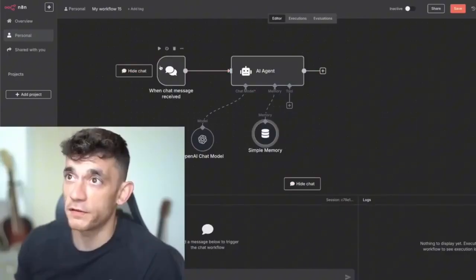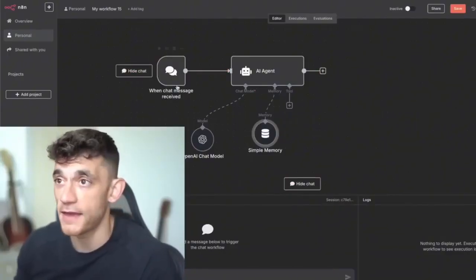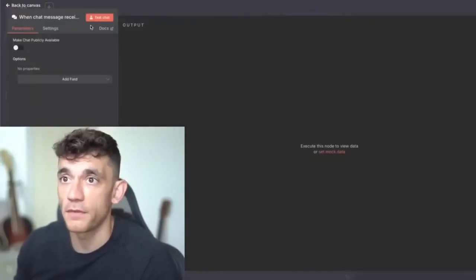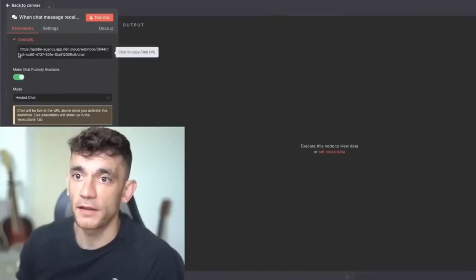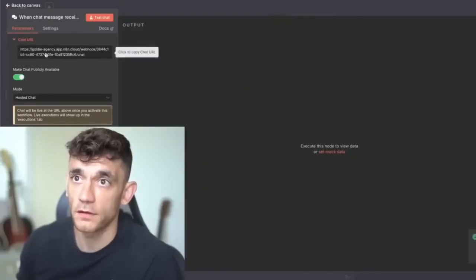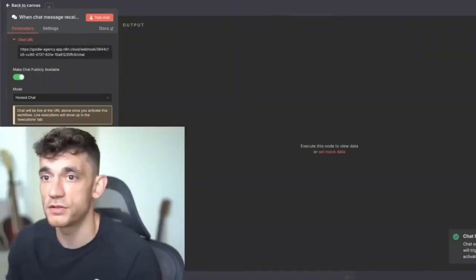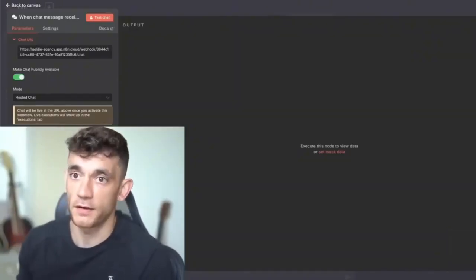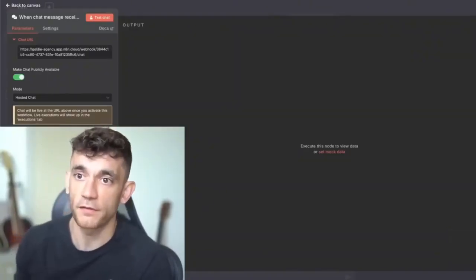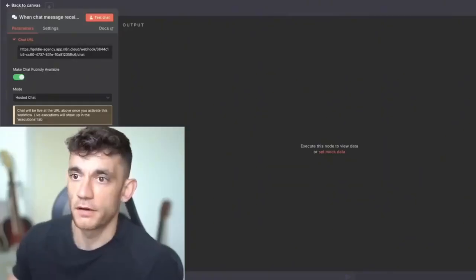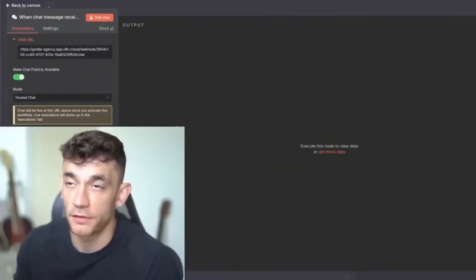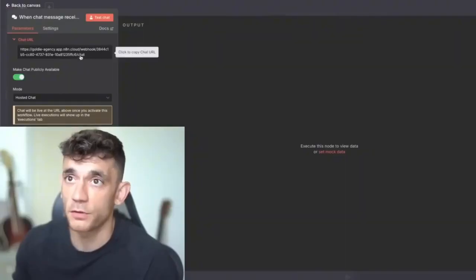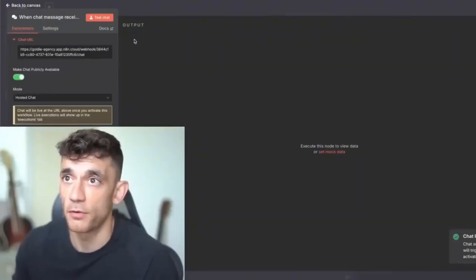If you want to deploy this chat, you've got your GPT-5 one-click AI agent ready to go. What you can do over here is make this publicly available. If you make it publicly available, it's going to create a chat URL that you can share with people. We can put inside here, hey there, I'm GPT-5, have a cheeky chat with me. You can add other stuff as well. You can even allow file uploads and all that sort of thing when you deploy this. But I just want to show you the fastest, easiest way to get this deployed.